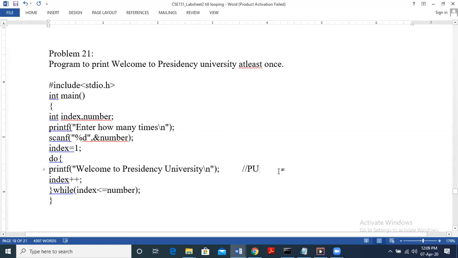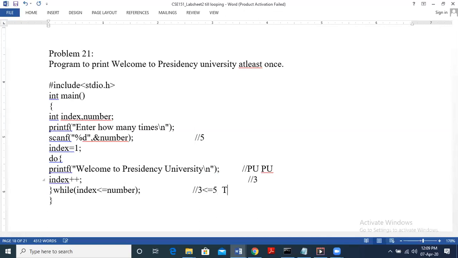So 2 is less than or equal to 5, right? Here we want to print 5 times. 2 is less than or equal to 5, yes, print Presidency University again. Now index plus plus, it becomes 3. Is 3 less than or equal to 5?